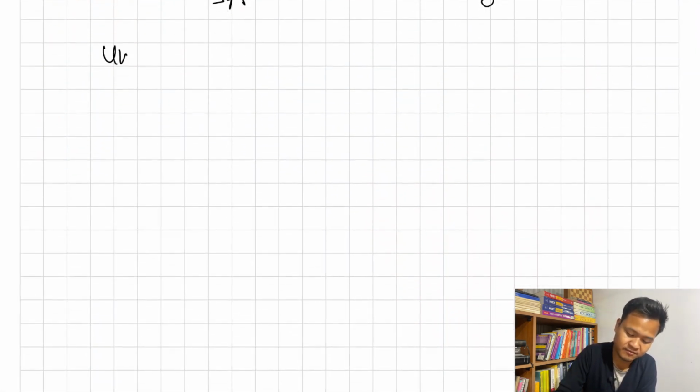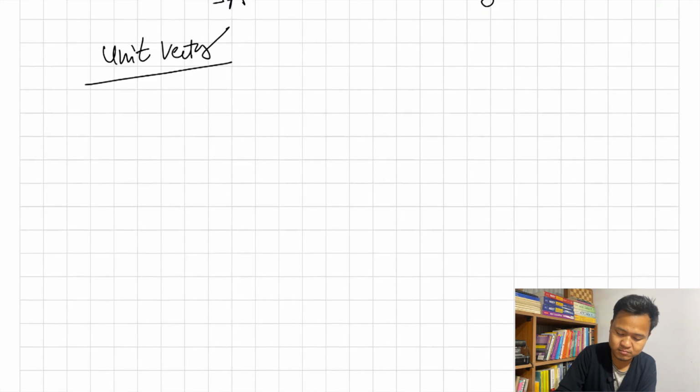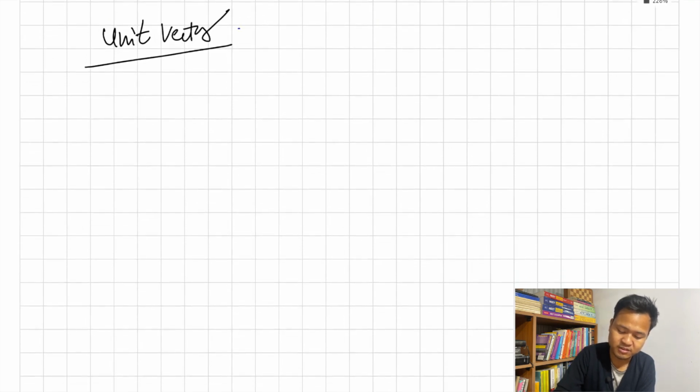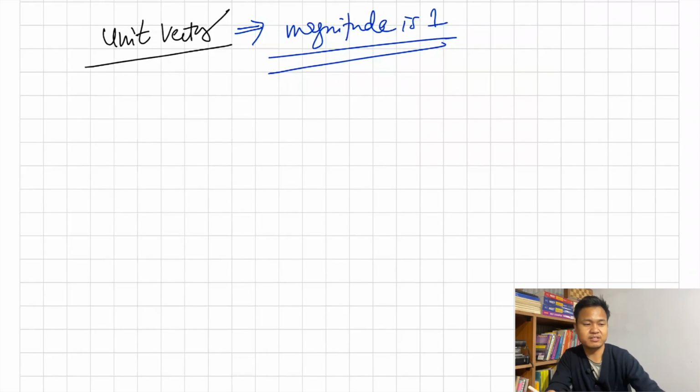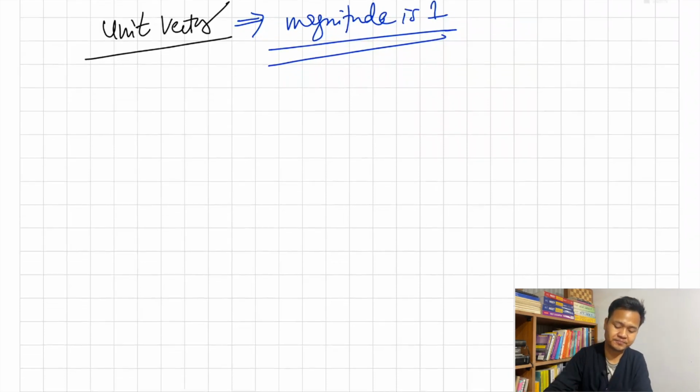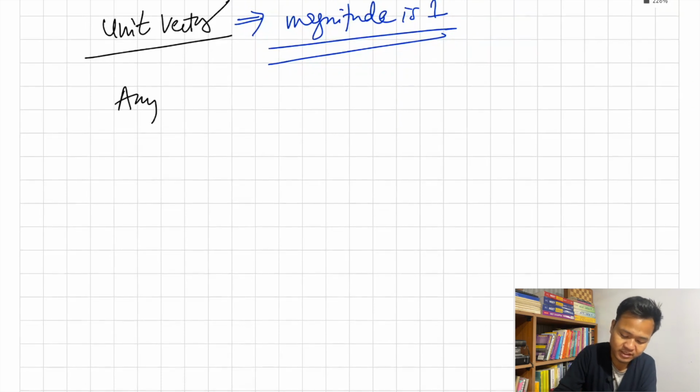So next you have the unit vector. What is a unit vector? A vector whose magnitude is 1, unity. Any vector that has magnitude 1 is a unit vector.